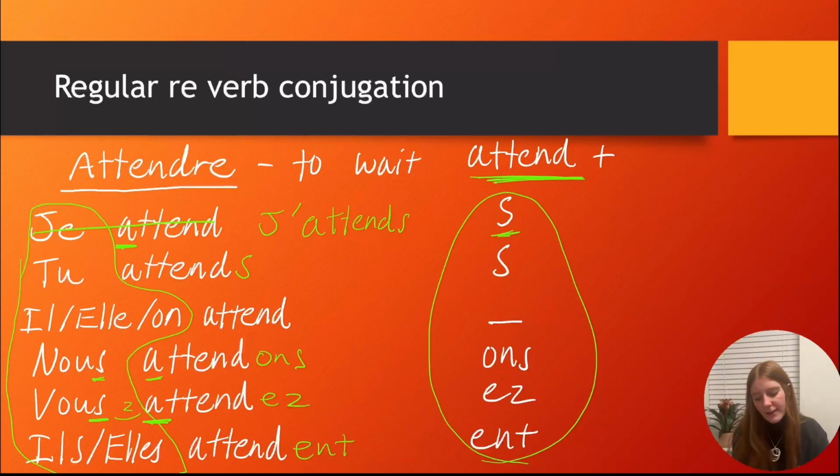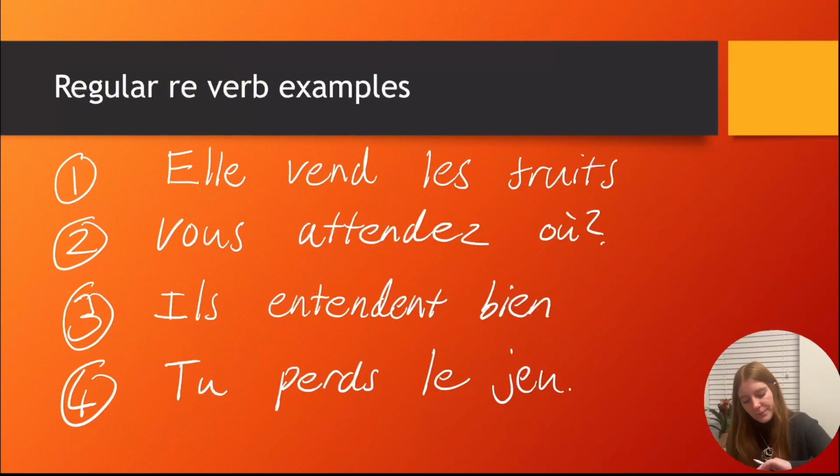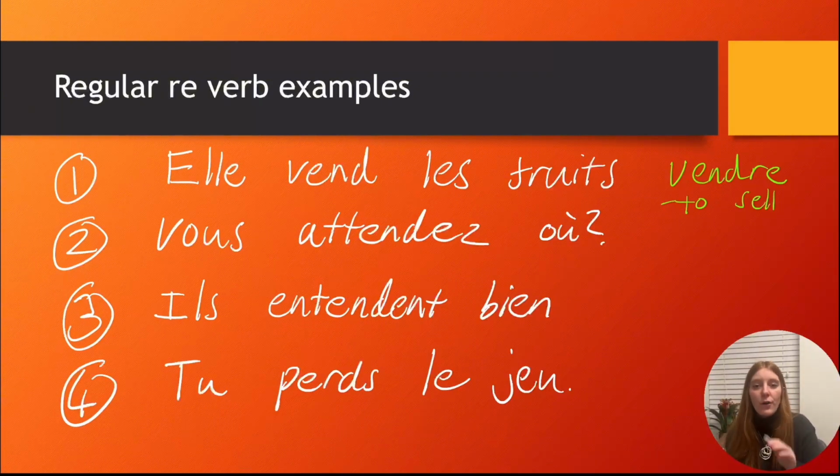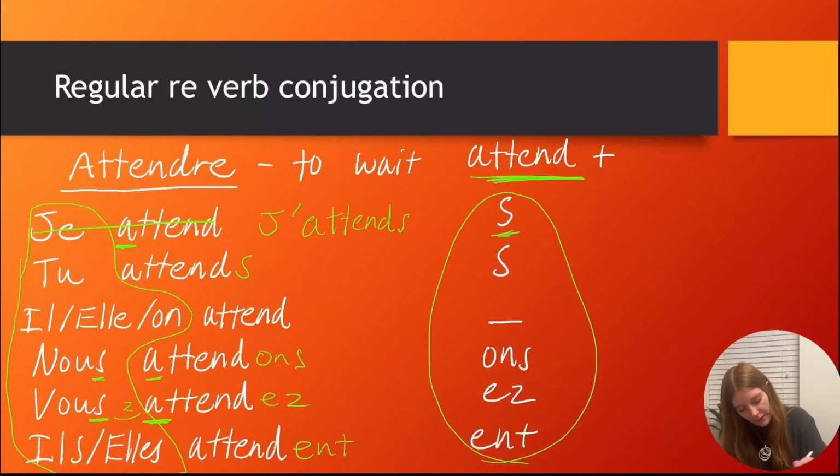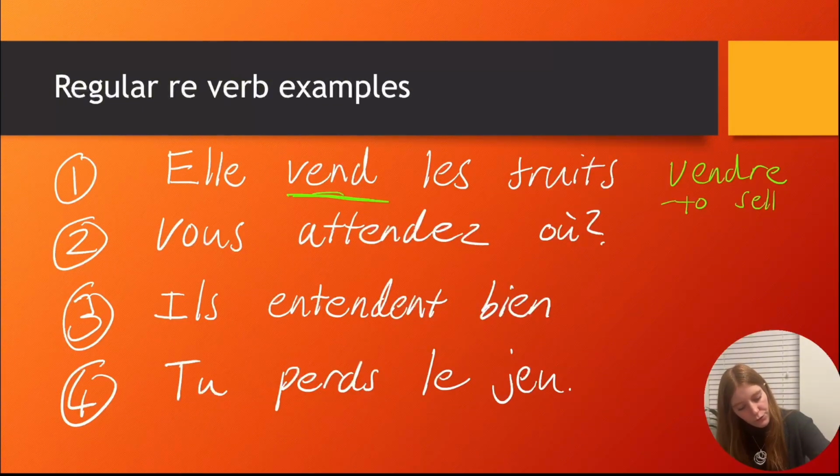Okay, so now I've conjugated the RE verbs. Let's have a look at some examples. So, elles vendent les fruits. Vendre means to sell, okay? To sell. So, elles vendent les fruits. And remember, because the il, elle, on forms do not add anything onto the root of the verb, it's just vend. So we don't add anything here, we just have the root. And the root of vendre, if we get rid of the ending, is just vend.